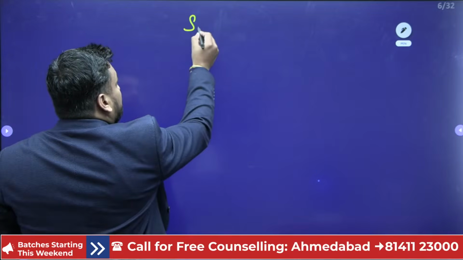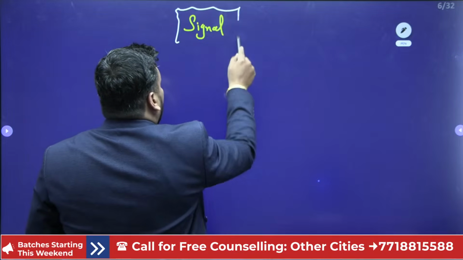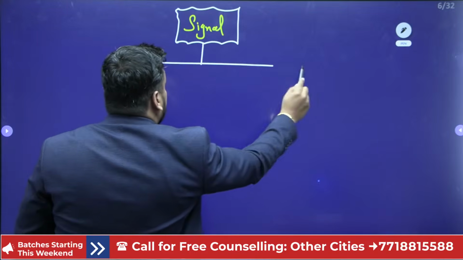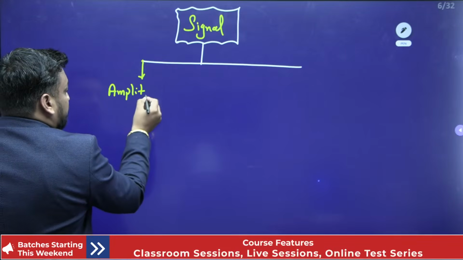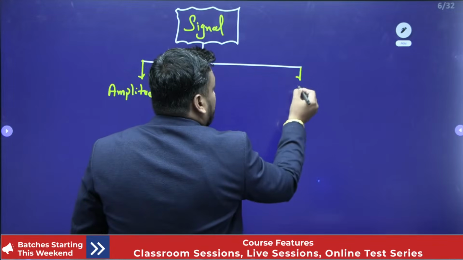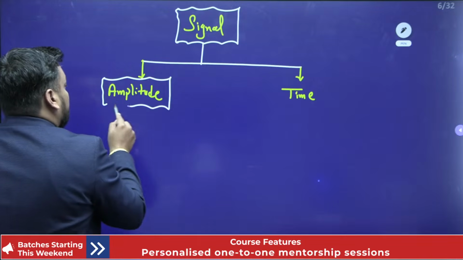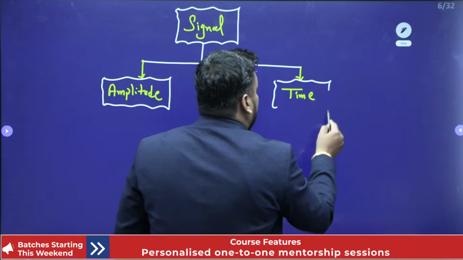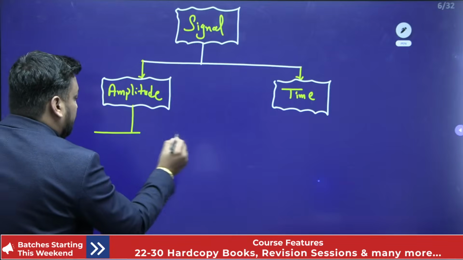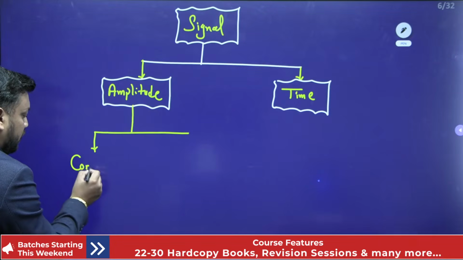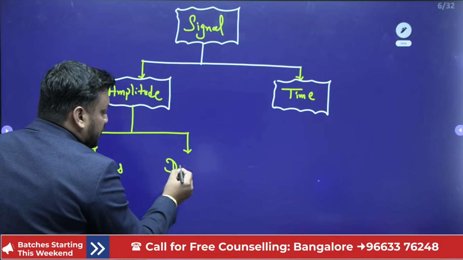Now guys, if I talk about signal classification, we can classify signals on the basis of two criteria. The first is amplitude, and the second is time. The amplitude axis can be continuous in nature or discrete in nature.